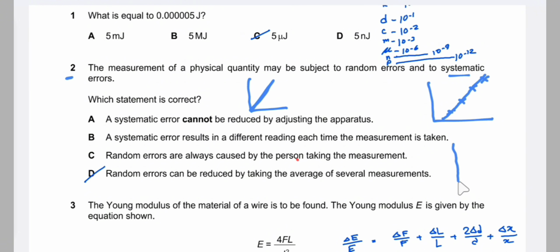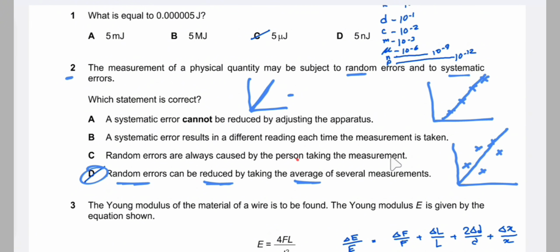But for random error, the readings are scattered. But if we draw the best fit line for these readings, then the line passes through zero, and the best fit line is the same as the original graph. So we can see that the random error can be reduced by taking average. So random errors can be reduced by taking average of several measurements.